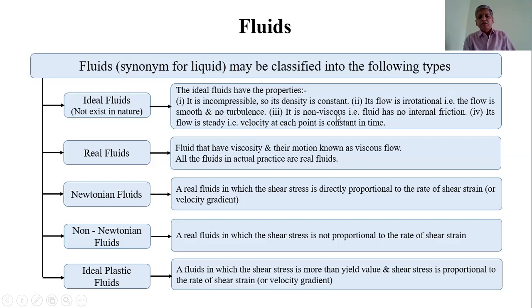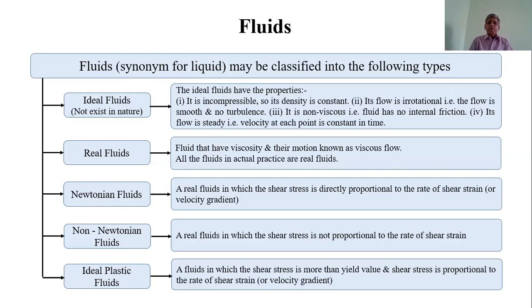They are non-viscous, that means when the fluid flows, no internal friction arises between the different layers of the fluid. The flow is steady, that is, the velocity at every point remains the same. If a fluid has these properties, then it is said to be an ideal fluid.